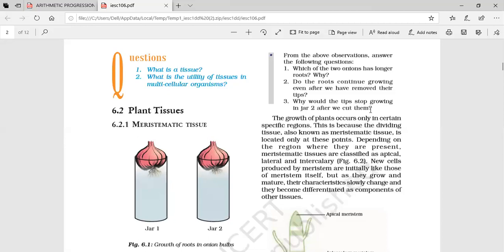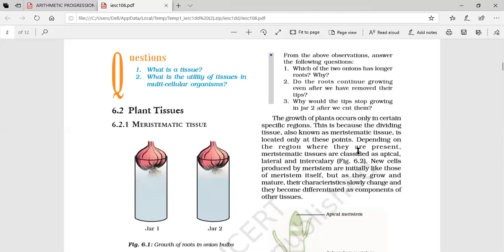Yes, ma'am. The growth of plants occurs only in certain specific regions. This is because the dividing tissue, also known as meristematic tissue, is located only at these points. That is the shoot tip and root tip. These are present only at the shoot tip and root tips, and near the nodes where the branches start growing from the plant. Due to the presence of these meristematic tissues only, the plants will start growing.